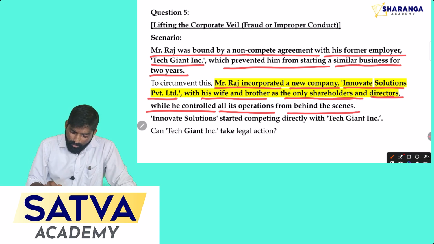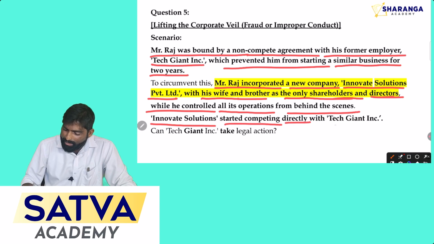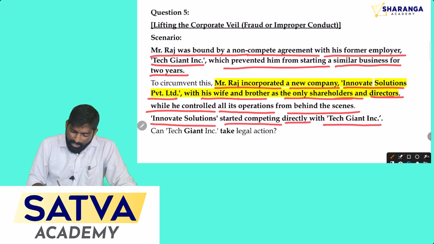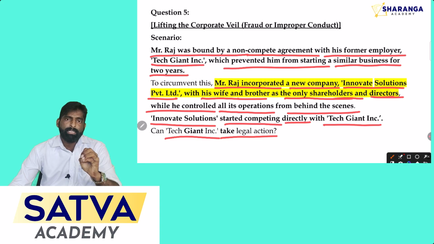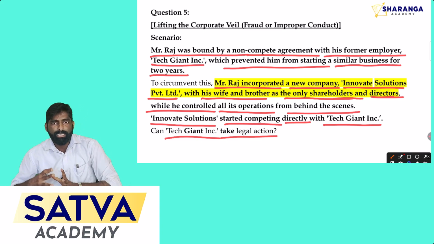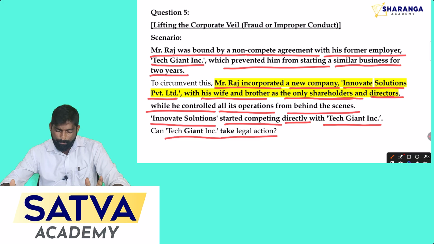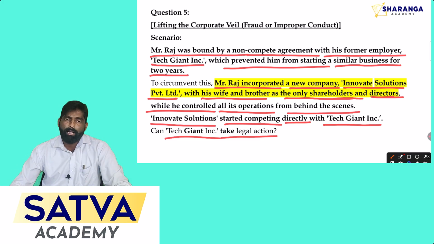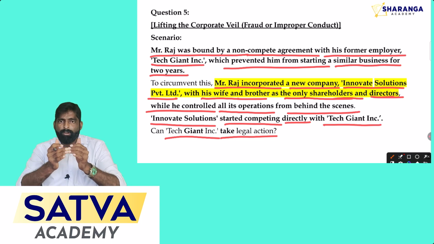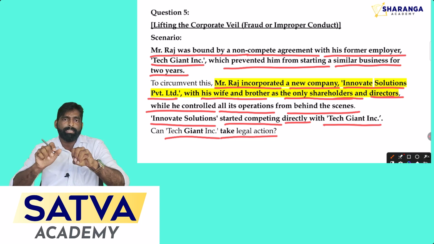Okay. The question is, Innovate Solutions started competing directly with Tech Giant Incorporation. Can Tech Giant Incorporation take legal action? Raj has started a company using his wife and his brother, and he started competing with the Tech Giant company, which had made a contract with Raj not to carry on the same business.